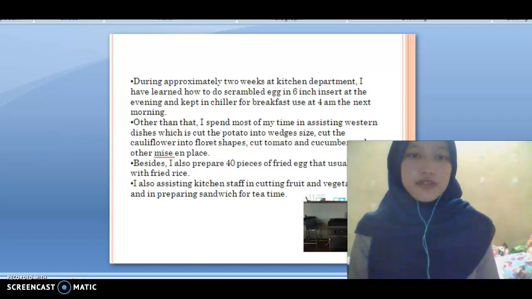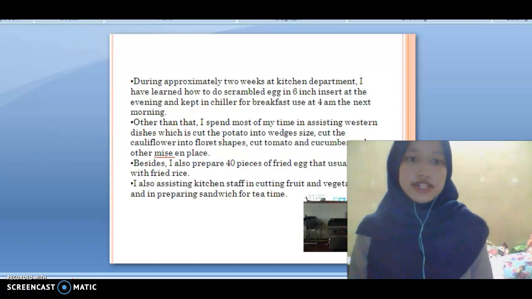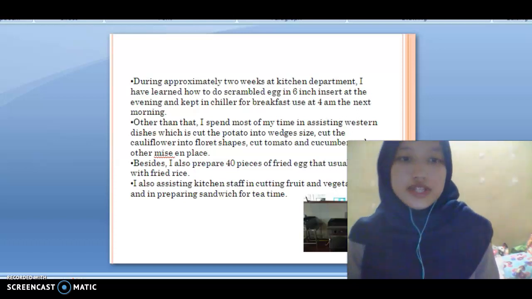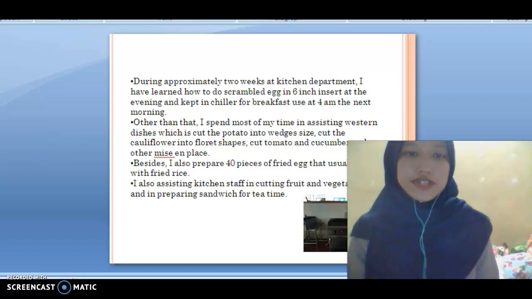Besides, I also prepared 40 pieces of hard-boiled egg that are usually served with fried rice for the a la carte menu. I also assisted kitchen staff in cutting fruit and vegetables and in preparing sandwiches for tea time.